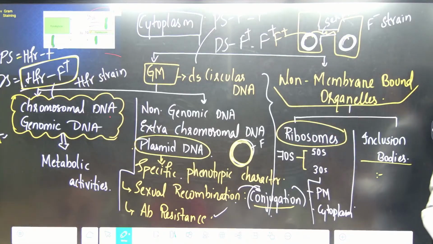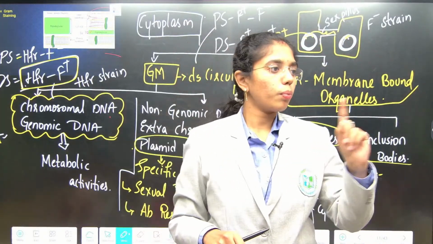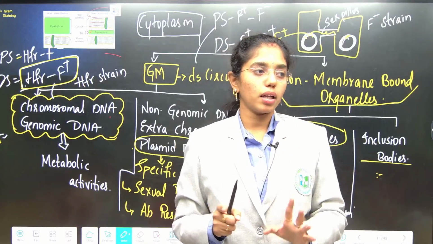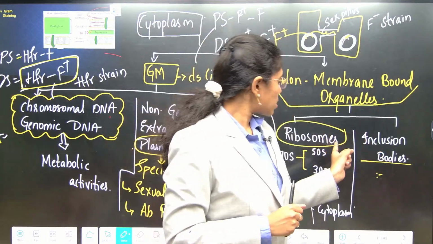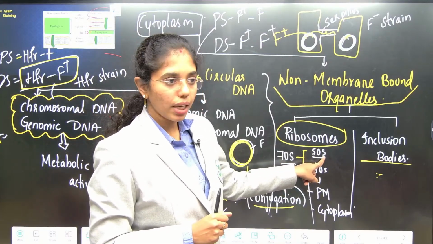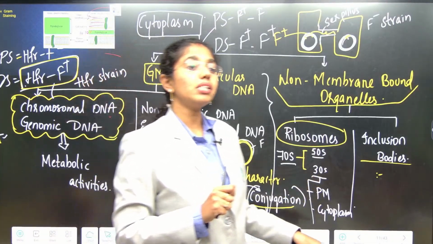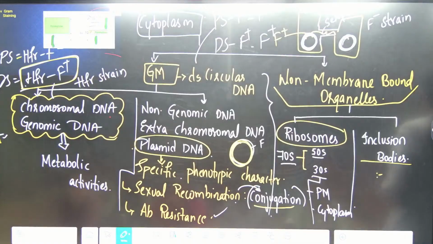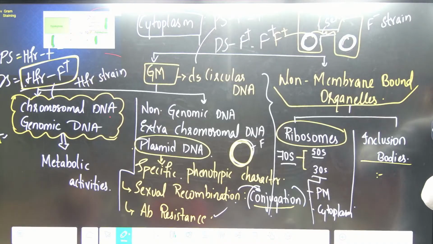When it comes to non-membrane bound organelles, first is ribosomes. These are the common non-membrane bound organelles both in prokaryotic cell and in eukaryotic cell. But then the sedimentation coefficient is different. In prokaryotic cell, the sedimentation coefficient is 70S, larger subunit is 50S, smaller subunit is 30S. Whereas in eukaryotic cell, larger subunit is 60S, smaller subunit is 40S. And what type of ribosomes are present in eukaryotic cells? 80S. Both 70S and 80S.